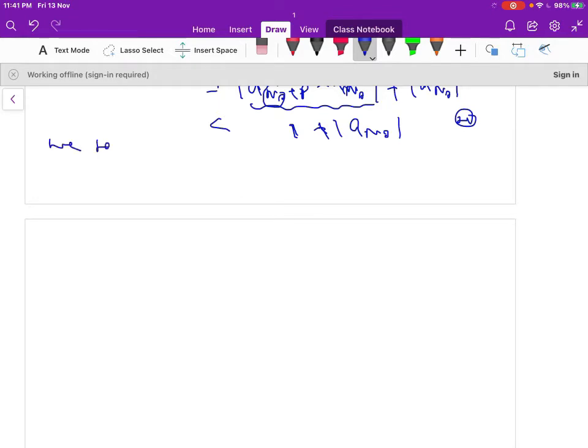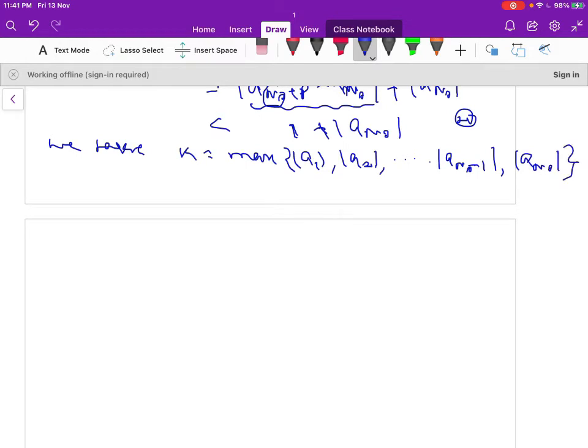So we take k equal to the maximum of modulus of a1, modulus of a2 and so on, up to modulus of a_{n0 minus 1}, and modulus of a_{n0}.